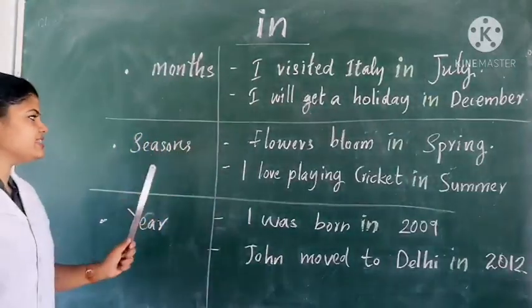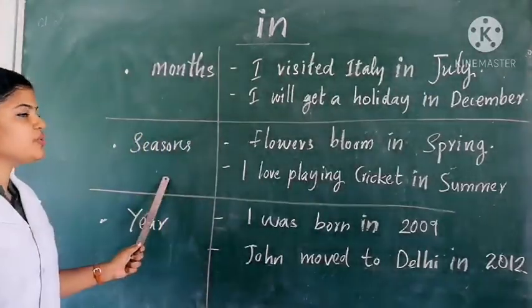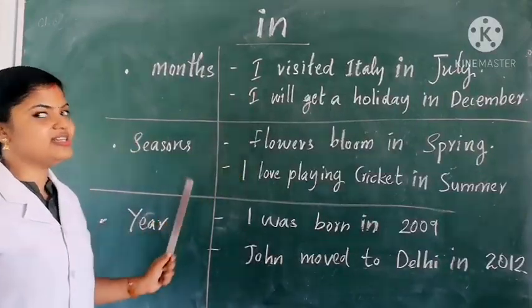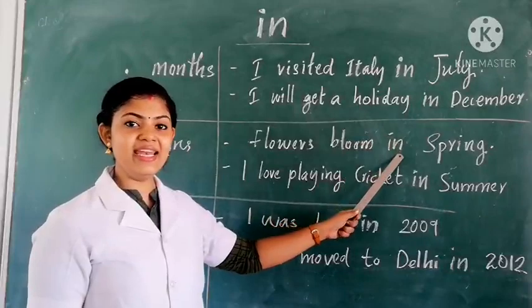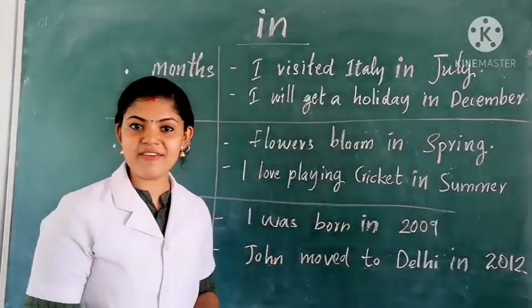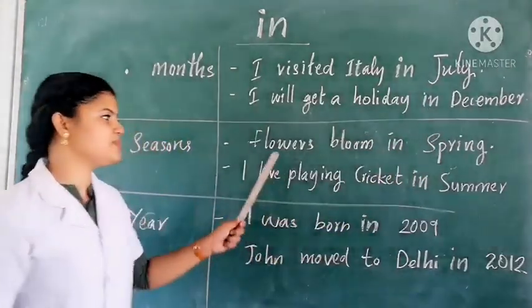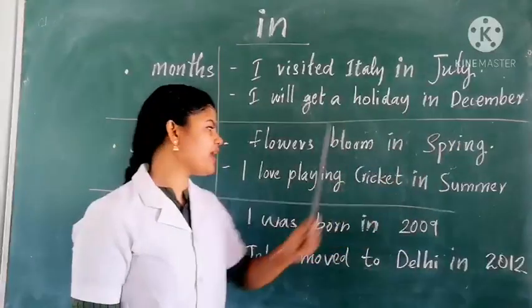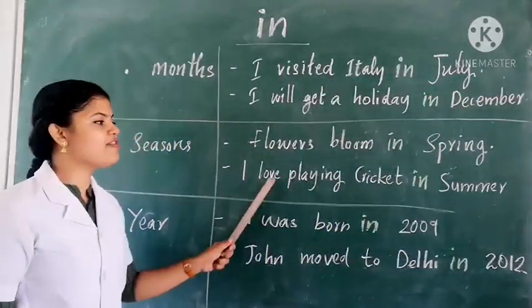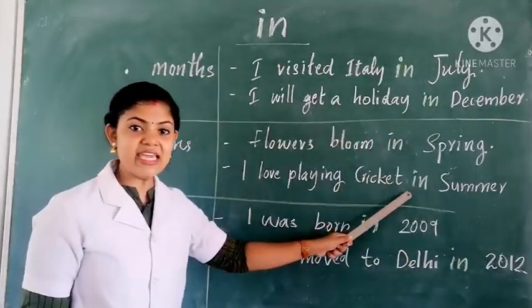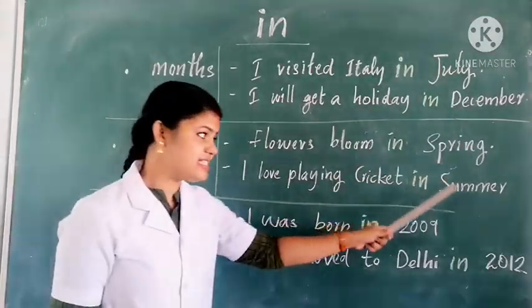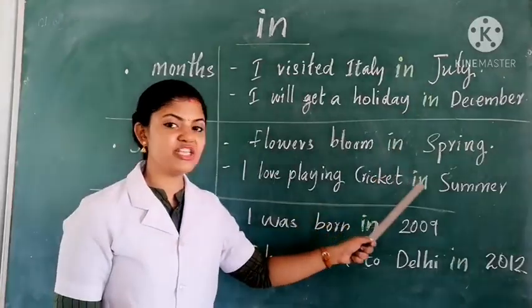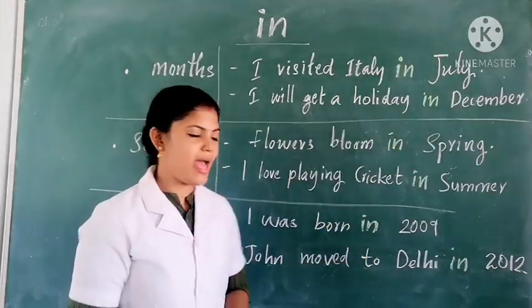And next, seasons. We also use the preposition "in" with the seasons. For example, flowers bloom in spring. When do the flowers bloom? Yes, the flowers bloom in spring. Next sentence: I love playing cricket in summer. So the preposition "in" shows when the action happens.